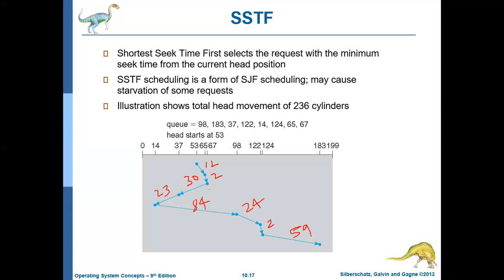Plus 23 is 67. Plus 84 is 151. Plus 24 is 175. Plus 2 is 177. Plus 59 is 236. Yes, I think in the previous case somewhere we went wrong. So now you can see the total head movement is 236 cylinders only.